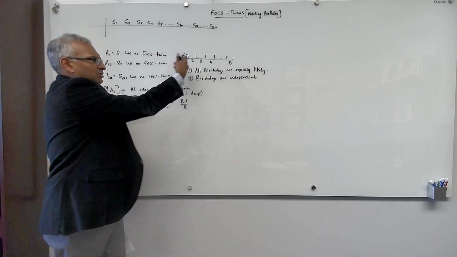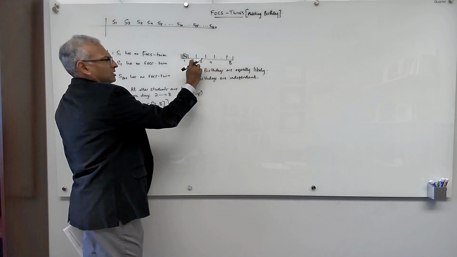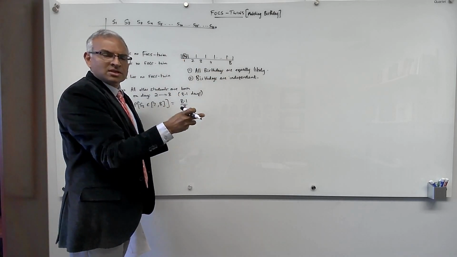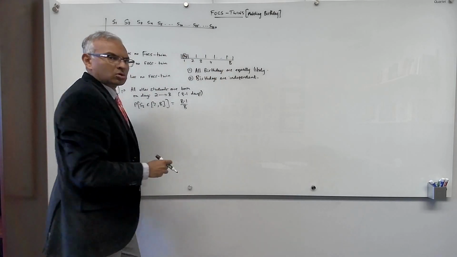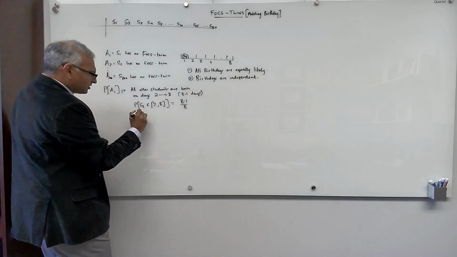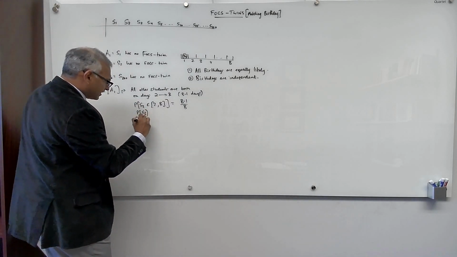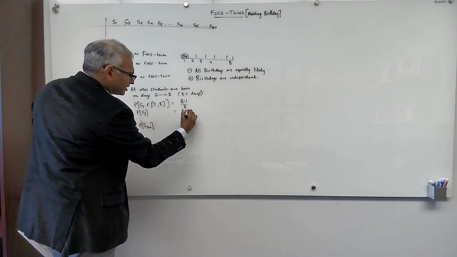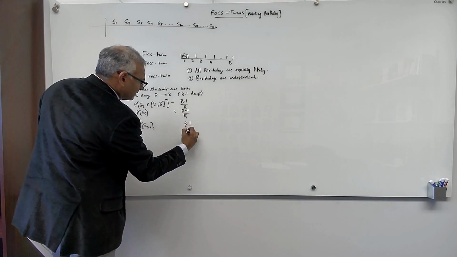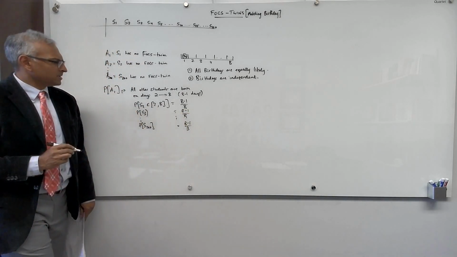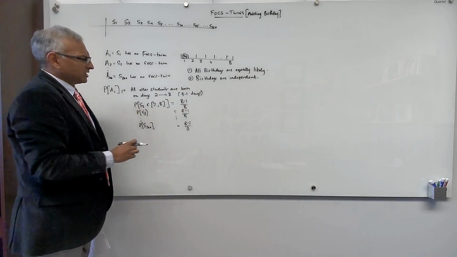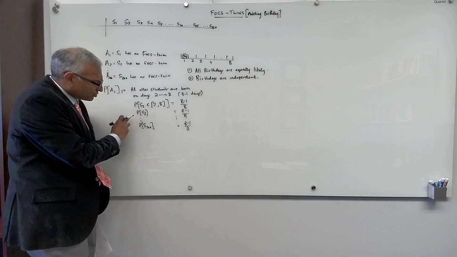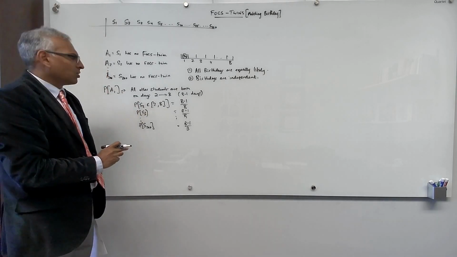If student 2's birthday is picked uniformly, then the chance of that outcome being one of these B minus 1 is the number of outcomes that I'm allowing in my event divided by the total number of available outcomes, which is B. And it's the same thing for student 3, and it's the same thing for all students, for example student 200. They're all B minus 1 over B. So all students being born on these B minus 1 days have the same probability, B minus 1 over B.